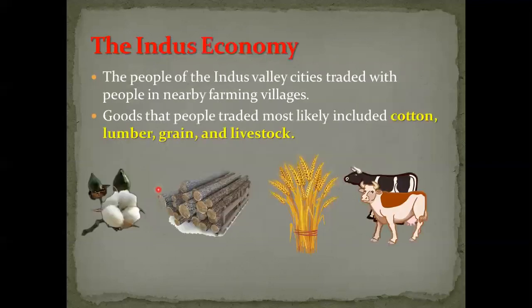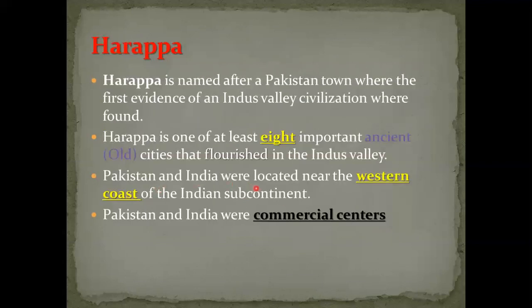Now, Pakistan and India were located near the western coast. So here, what is the result? What is the result of Pakistan and India being located near the western coast? The result is that Pakistan and India were commercial centers.